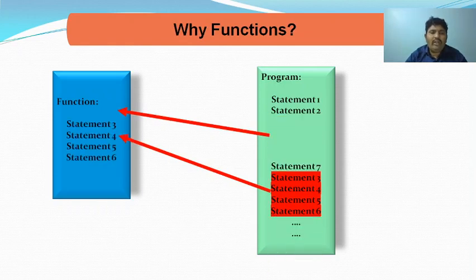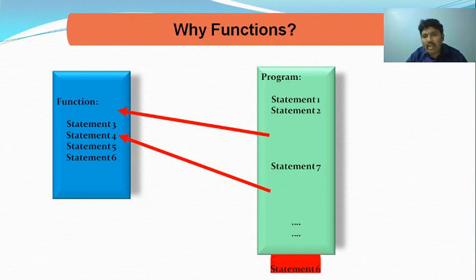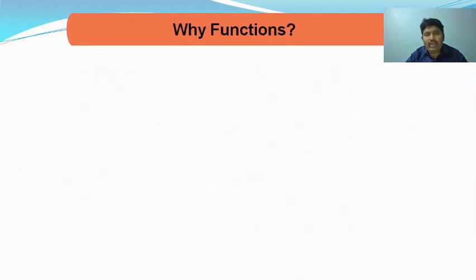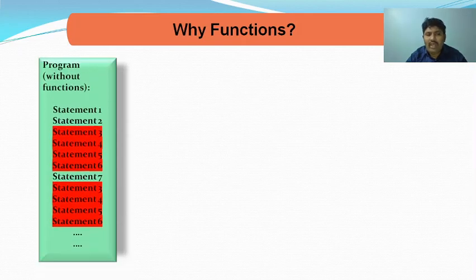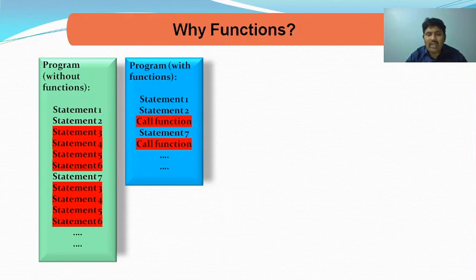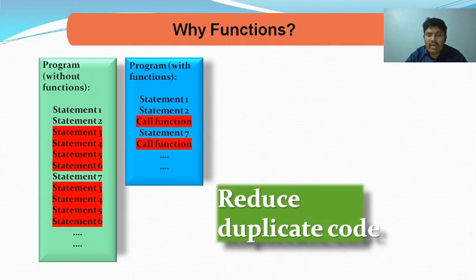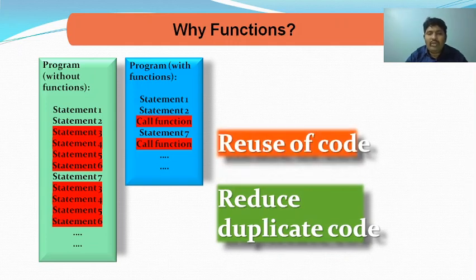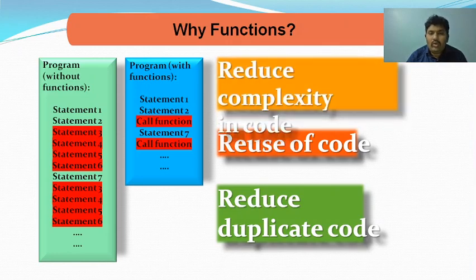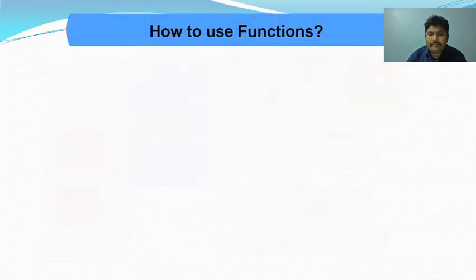and wherever you require it, we can remove that particular statement from our program and place a call to it instead. That is the advantage of the function. A program without a function will look like this, and with a function the number of statements will be fewer. So code length will automatically be reduced with the help of the function. Whenever we require a particular set of statements to be executed, we just call that particular function. It will reduce duplicate code and improve the reuse of code. So this is the advantage of functions. Code complexity will also be reduced.